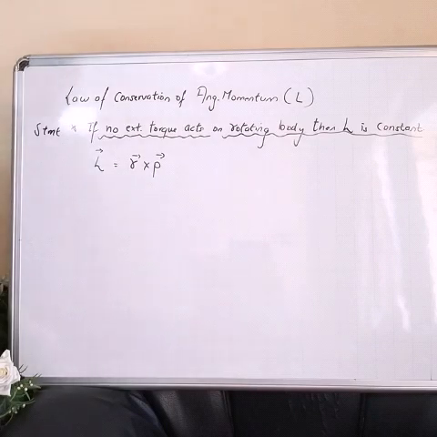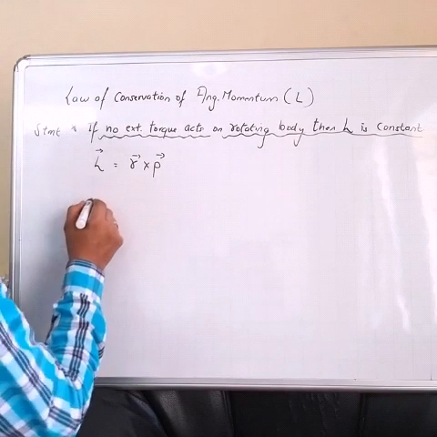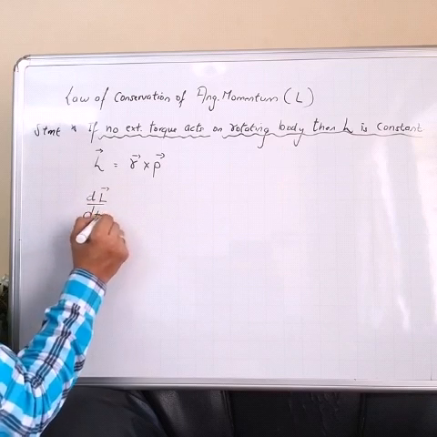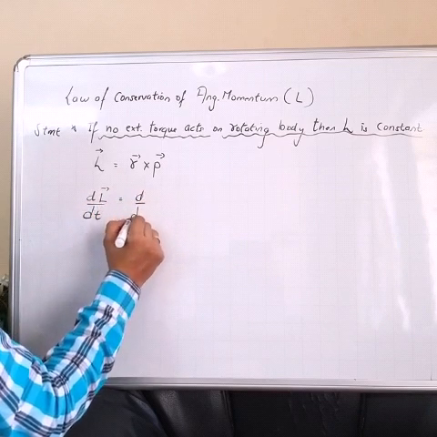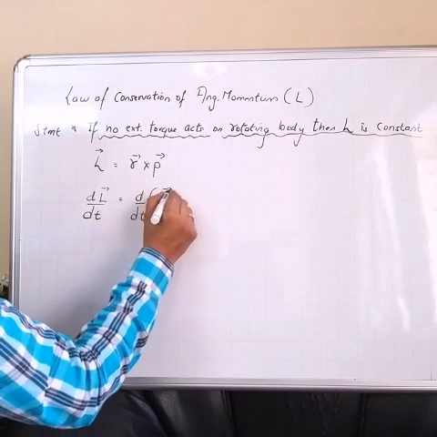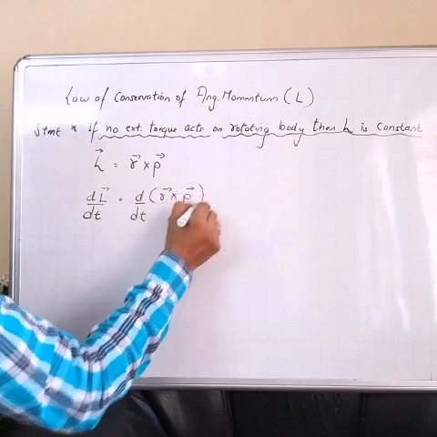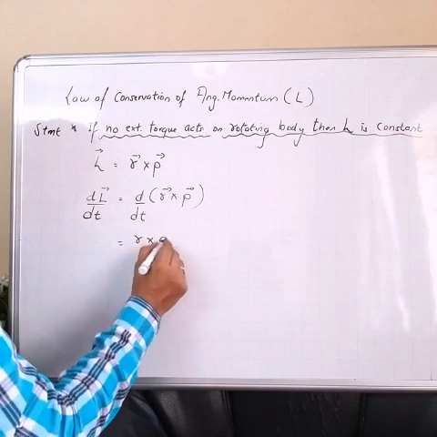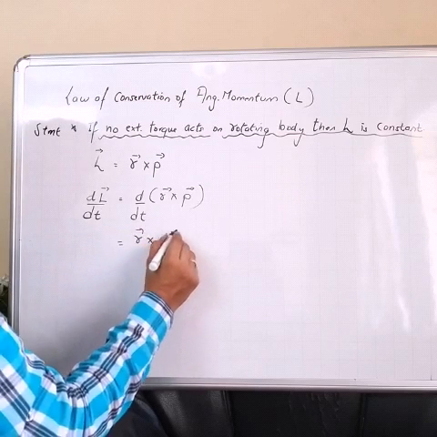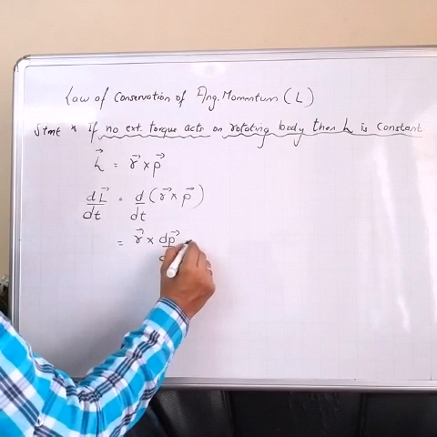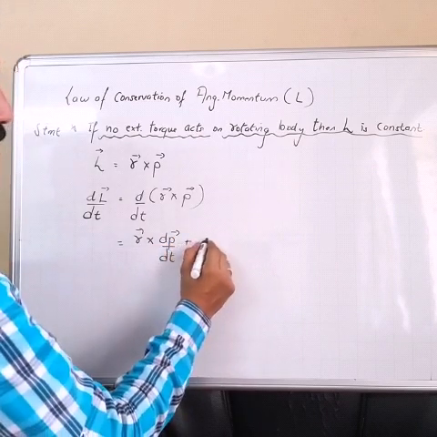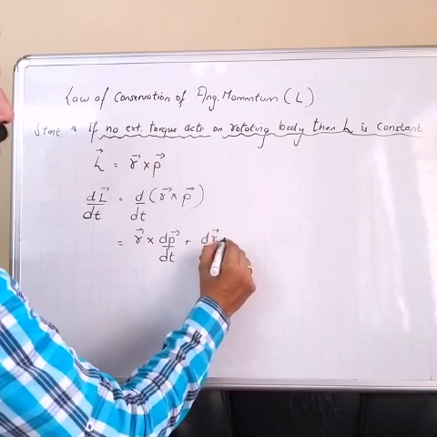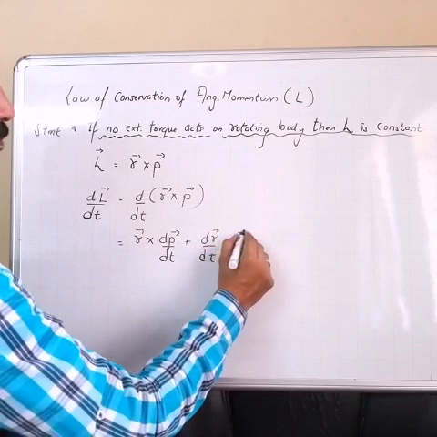Now if you differentiate this with respect to time, dL/dt will be written as d/dt of r cross p. This I will write as r cross dp/dt plus dr/dt cross p.